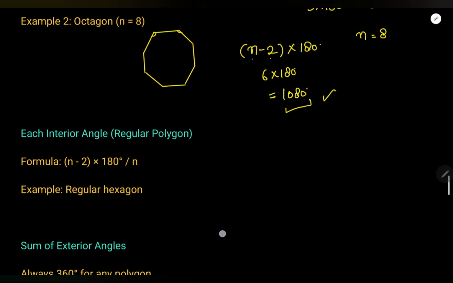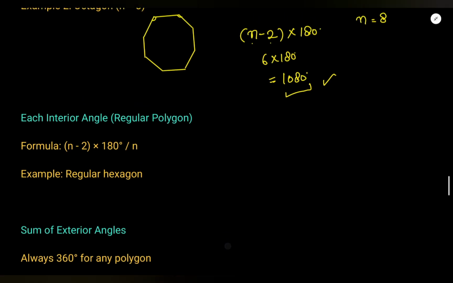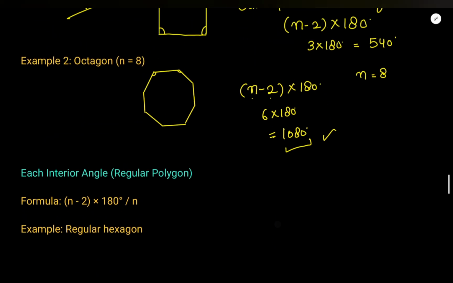Now, each interior angle. What is the measure of each? I know the sum is 1080, but what is the measurement of each interior angle? That we can find only in a regular polygon. What is a regular polygon? A polygon in which all sides are equal. If I ask you an octagon and I don't say regular octagon, that means the measurement can be different for each side.